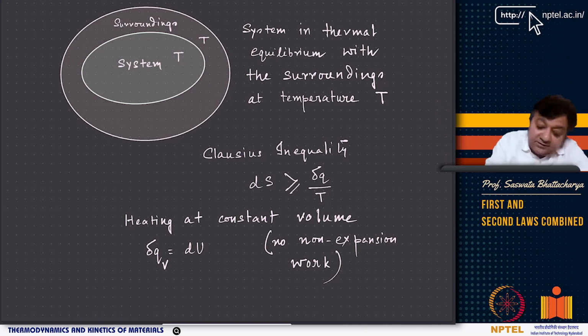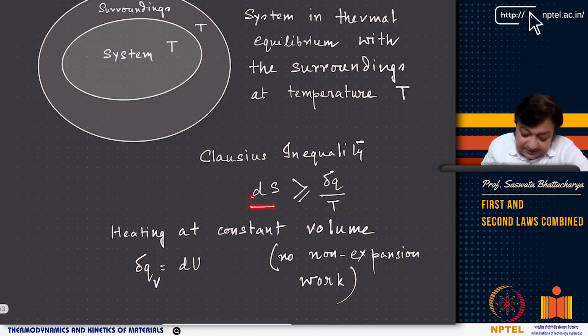Now, as you know, in the Clausius inequality, what we have learnt is dS is greater than or equal to delta Q by T. Now think of heating at constant volume.